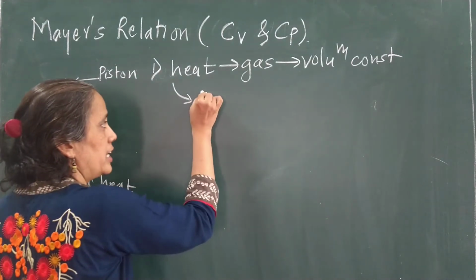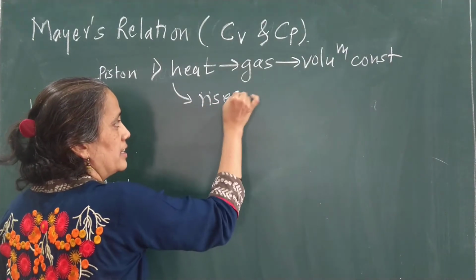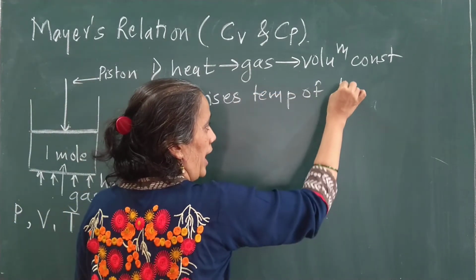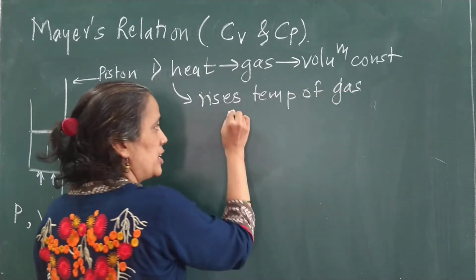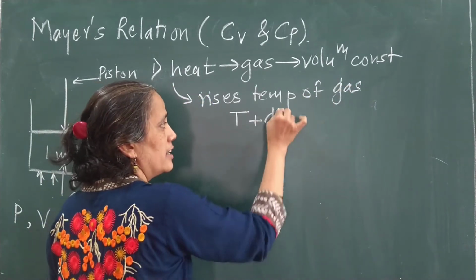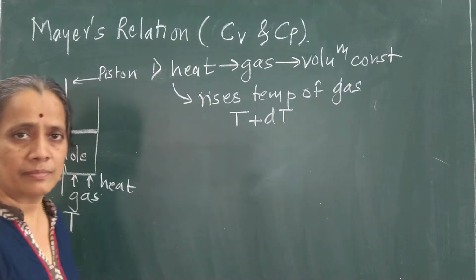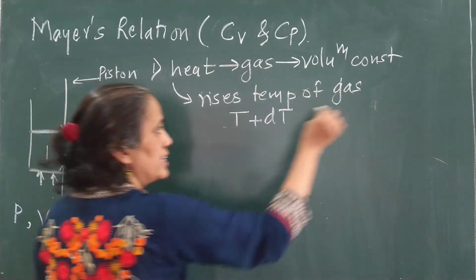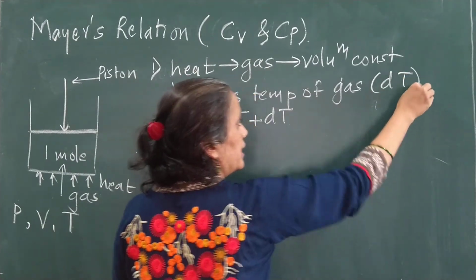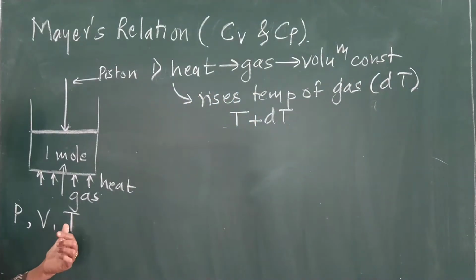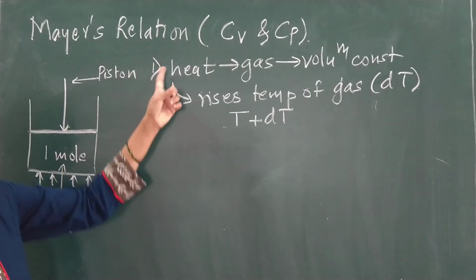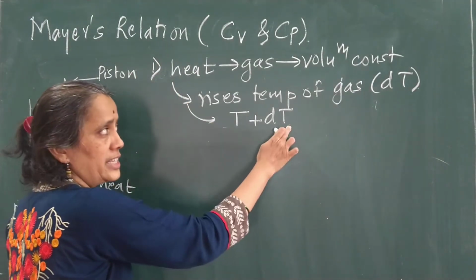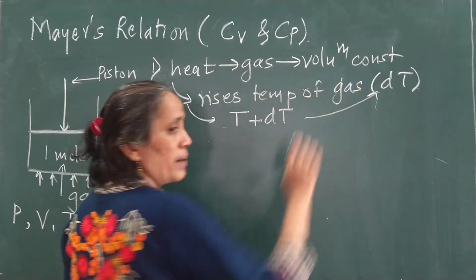This heat energy raises the temperature of that gas, and the temperature of gas becomes T plus dT. How much is the rise in temperature? The rise in temperature is nothing but dT, because initial temperature is T. Due to absorption of heat energy, temperature will become T plus dT.